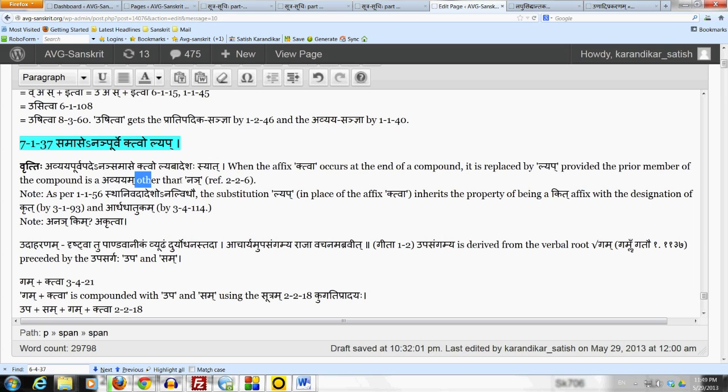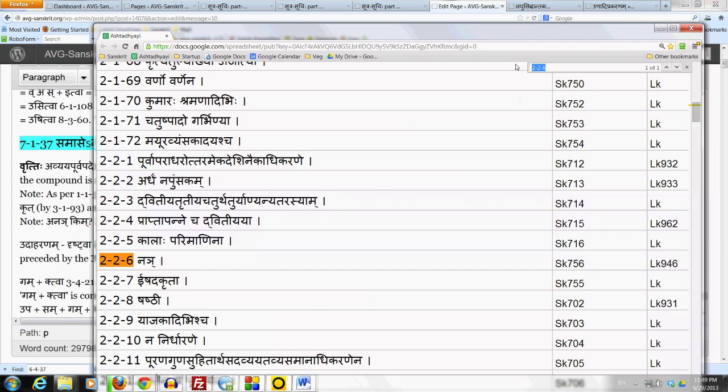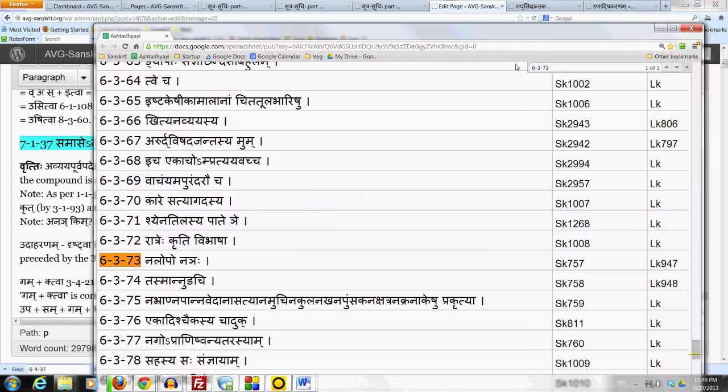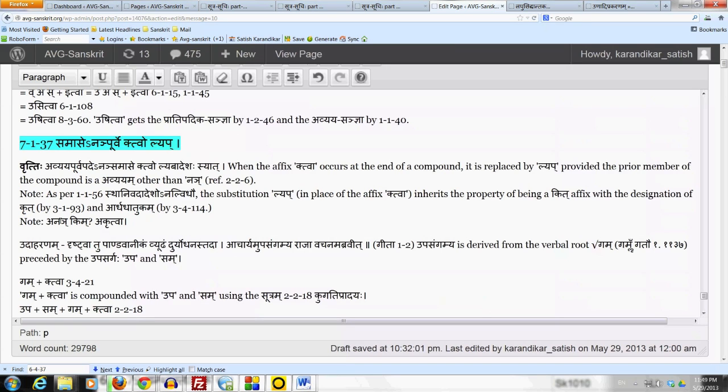There is a note here which says: nan kim akritva. In this form, akritva, compounding has been done with this particle nan. In nan, the ending nakara is it by halantyam, takes lopa by tasya lopah 1-3-9, and the beginning nakara also takes lopa by the sutram 6-3-73 na lopo nanyah. All these details we study when we take compounds. The important thing to note for now is that if compounding is done with the particle nan, then the affix ktva at the end of such a compound is not replaced by lyap.